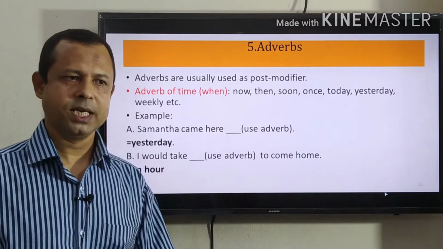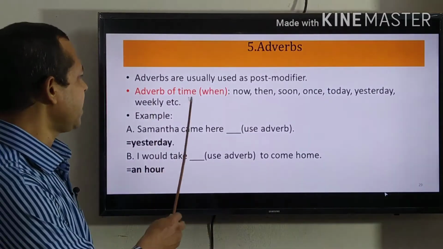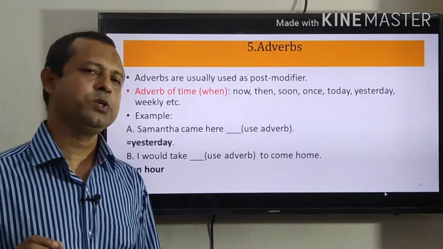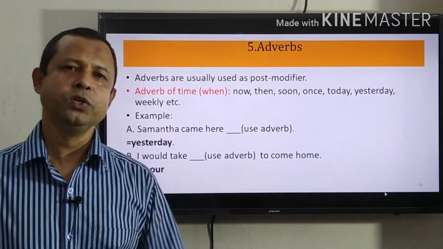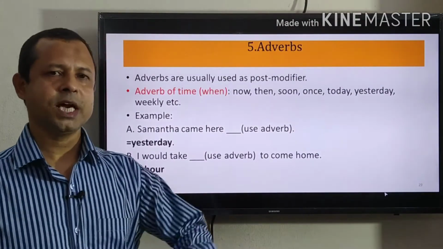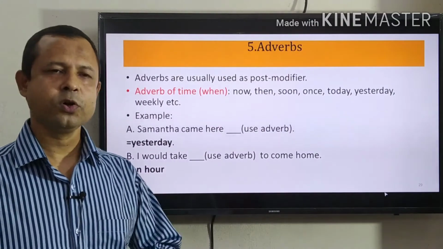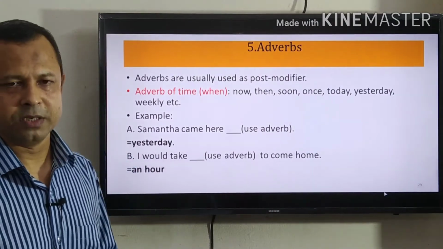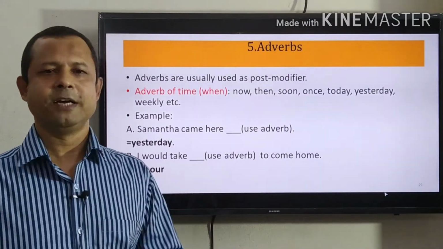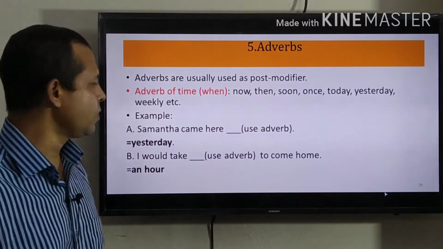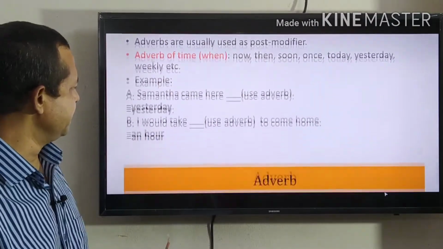In the question, you will not be asked to use adverb of time. You will be asked only to use adverb. And it is you who decide which adverb you have to use. But no need to mention the category of it. Just use the word adverb. So I think you have understood what adverb of time is.